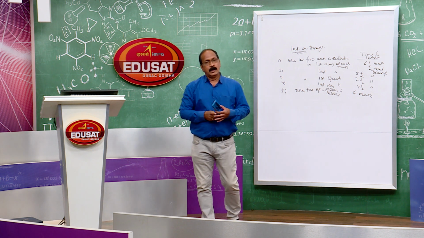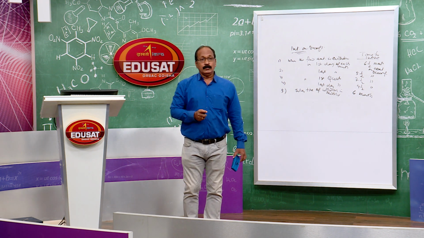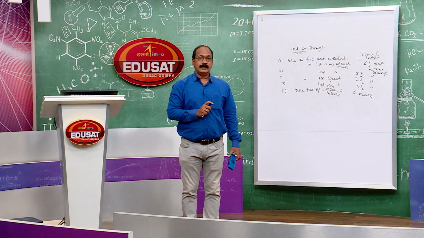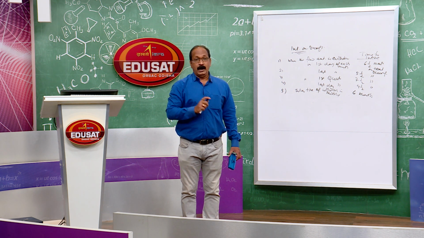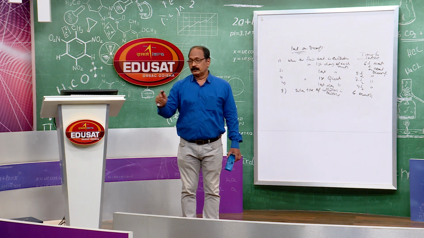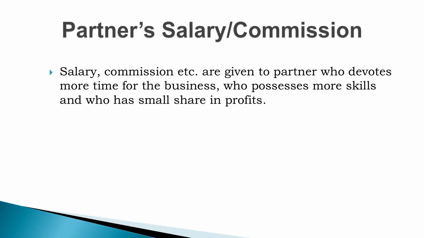Okay. So, interest on drawings is business income, but it is a loss to the partners. Then comes salary and commission. If the partnership deed provides that any partner is to be given salary or commission, you have to pay.